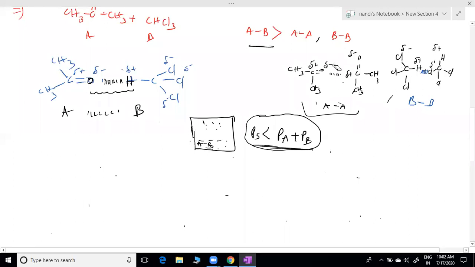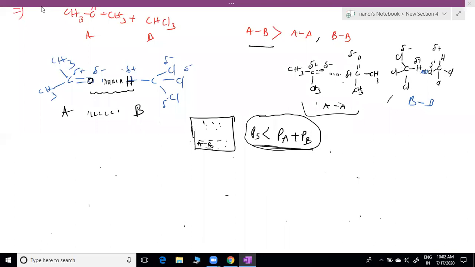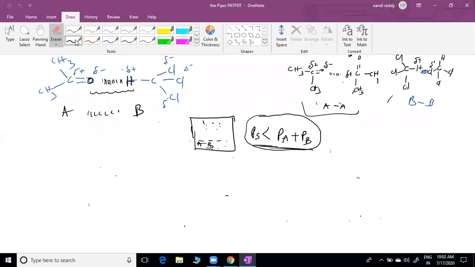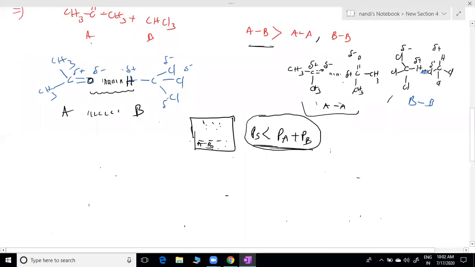Okay. See here, I am giving a small point on how to identify positive deviation. Sometimes you can't remember the example. Suppose an unknown example is given, how to identify this positive or negative deviation. You can see it is exactly opposite for negative deviation.